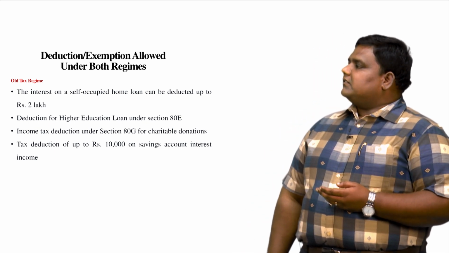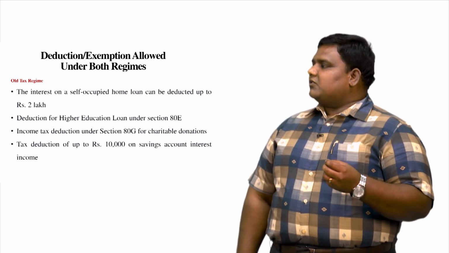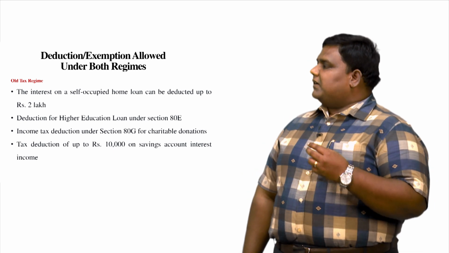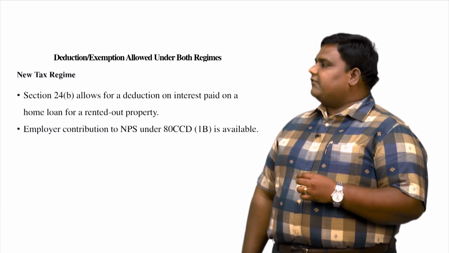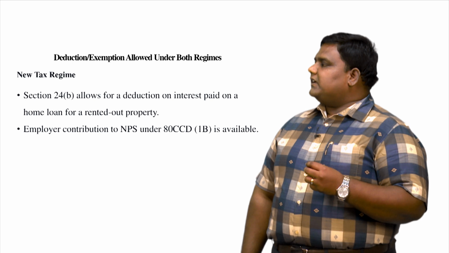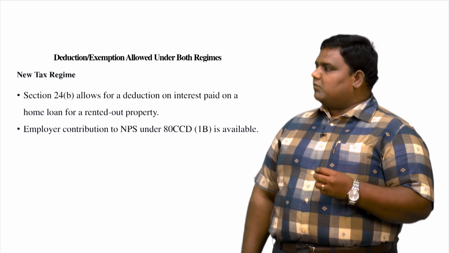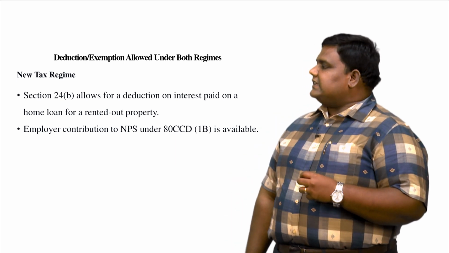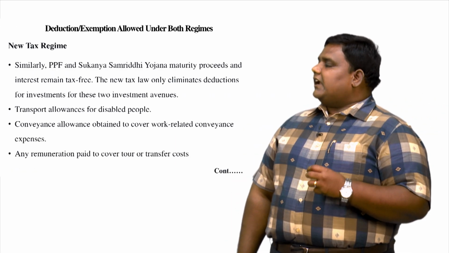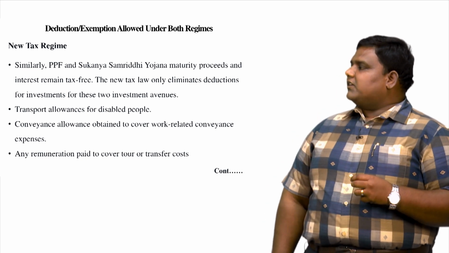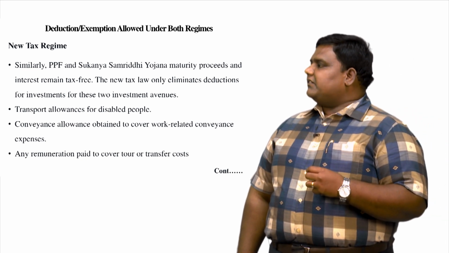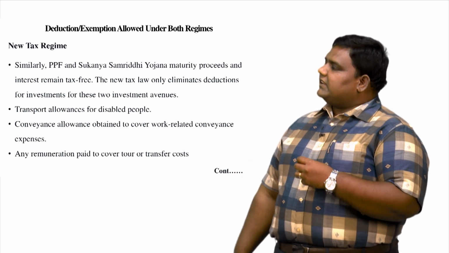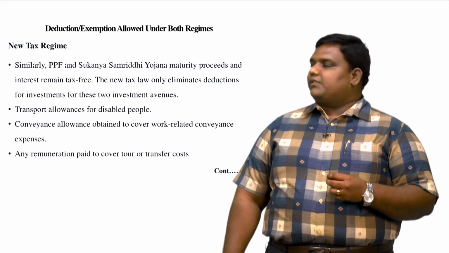For example, you can claim this 50,000 standard deduction under both regimes, but other than that you are eligible only for the section 24B deduction on interest paid on home loan and employer contribution to NPS under 80CCD(2). The new tax regime also gives tax-free status for PPF and Sukanya Samriddhi Yojana, and you have very few deductions under the new regime.